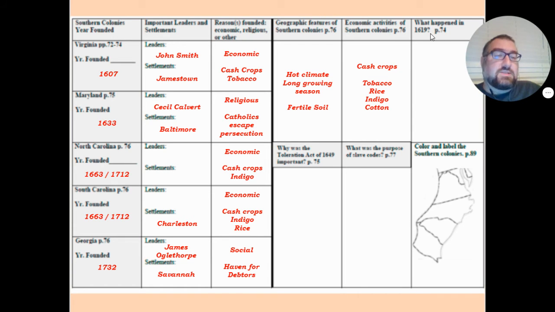And that brings us to what happened in 1619, which again, is kind of a perfect example of what social studies is talking about. It is the best that America has to offer, and it is also the worst. Because in 1619, we have the House of Burgesses, which was the first representative self-government. This was the first time in North America that the citizens of a colony said, I want this guy to be in charge. Before this, the king said, this guy's in charge, do what he says. But now people are starting their own governments and they are choosing the people who are going to govern them. That's a big deal. That's a good thing.